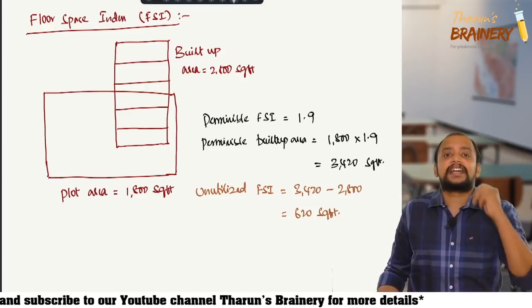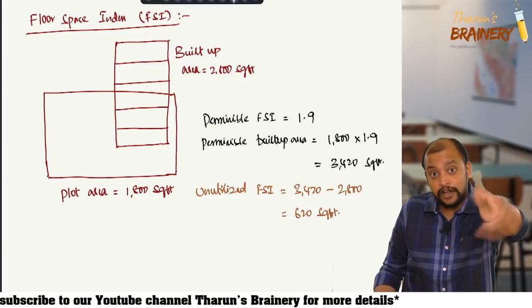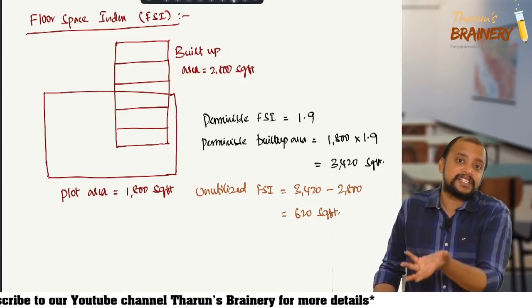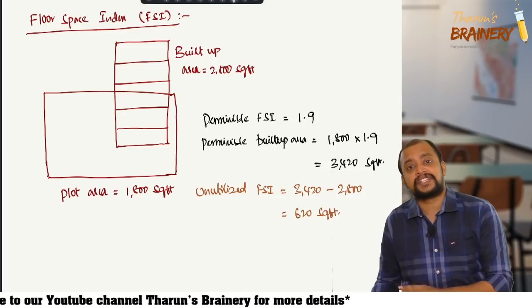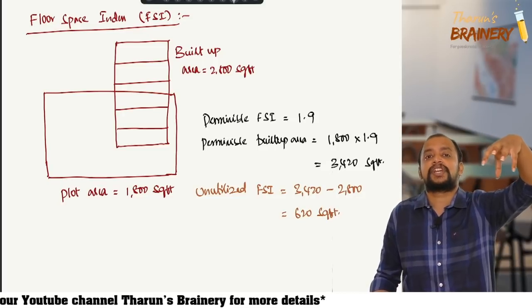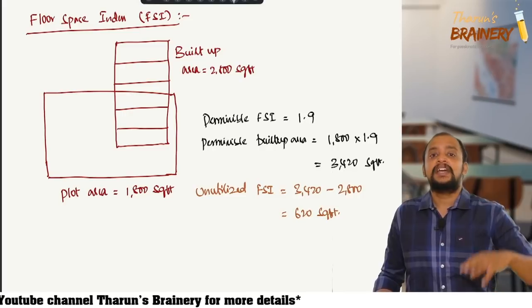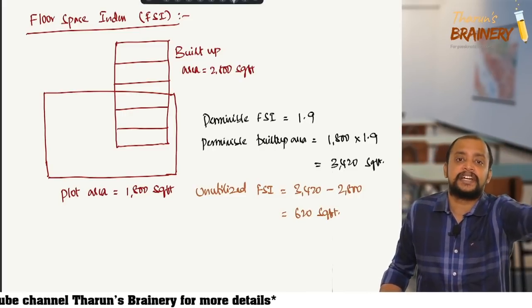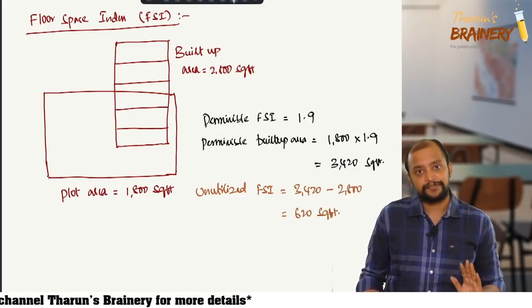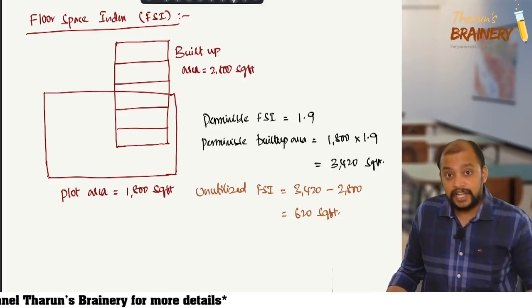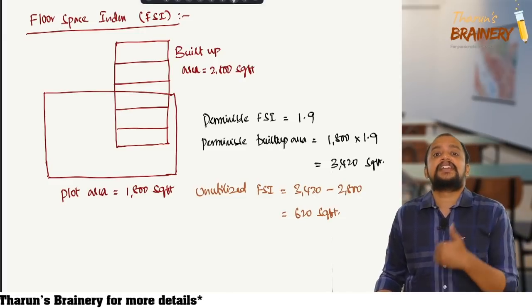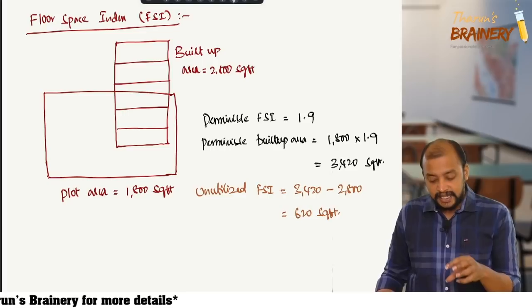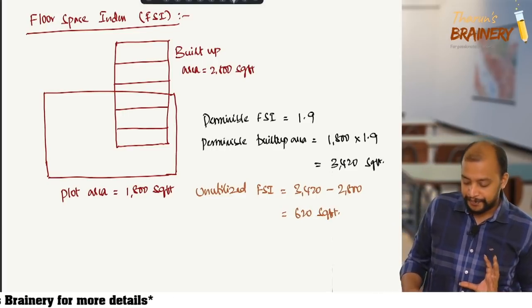For which they get consideration. Are they giving land? No, they are not giving land, but they are giving FSI. What will the builder do with that FSI? He will construct one portion using that FSI, and he will be selling it to outsiders, and he will pay you some money. But land you are not giving, you are only giving the FSI related to that. So that is the advantage of this FSI.